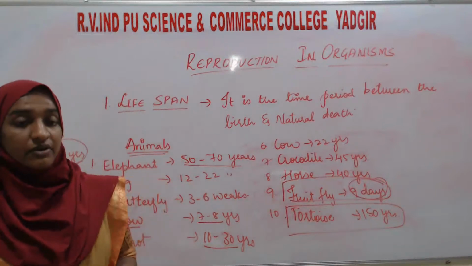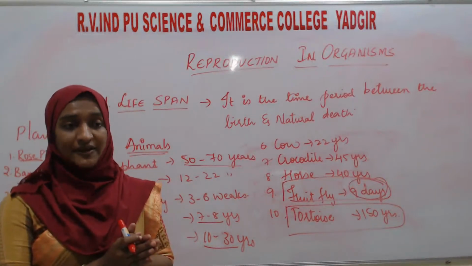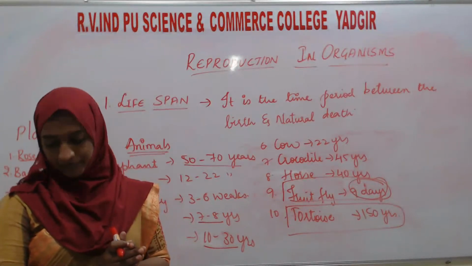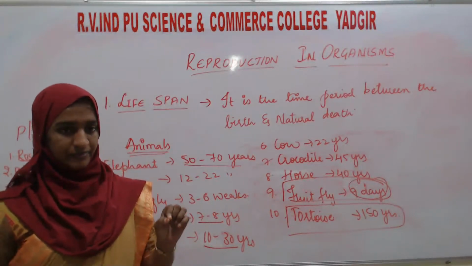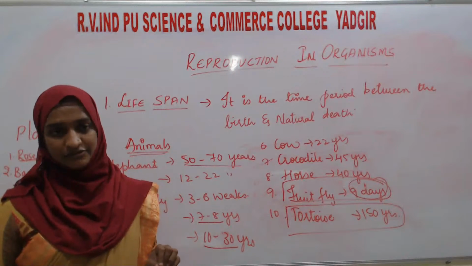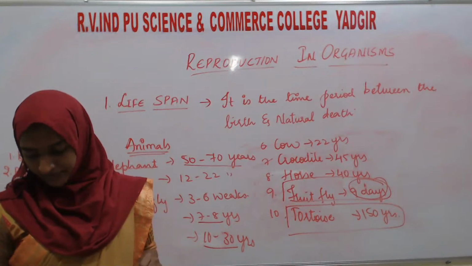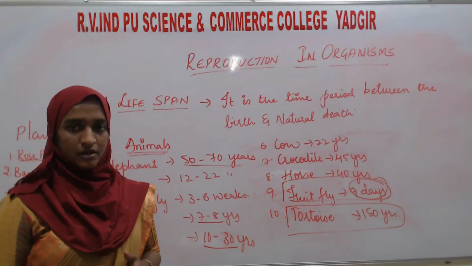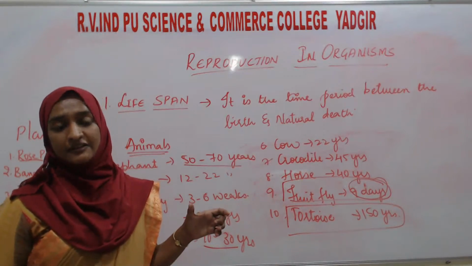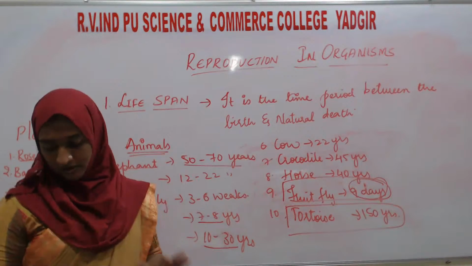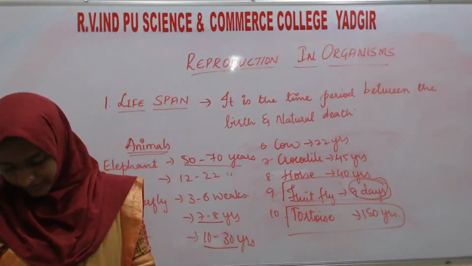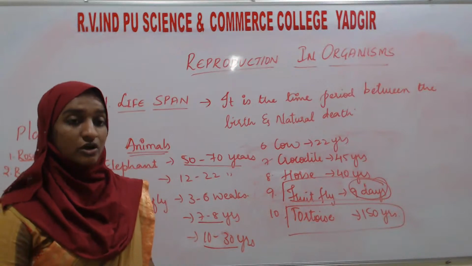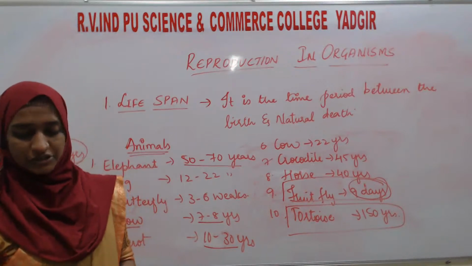So whatever be the lifespan of the different living organisms, no living organism is immortal, except single-celled organisms. Okay, except single-celled organisms, they may be immortal. Except those single-celled organisms, all the other organisms are not immortal. Okay, so this is about the lifespan. Next, we will go for the next topic, that is reproduction.